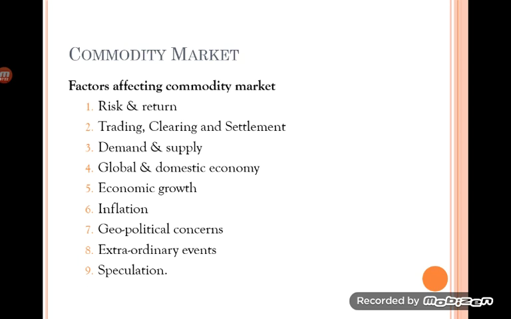The second factor is the trading, clearing and settlement mechanism. In the commodity market, the trading, settlement and clearing mechanism is very systematic because it is always under the direct surveillance of the Forward Market Commission, which is a regulatory body.